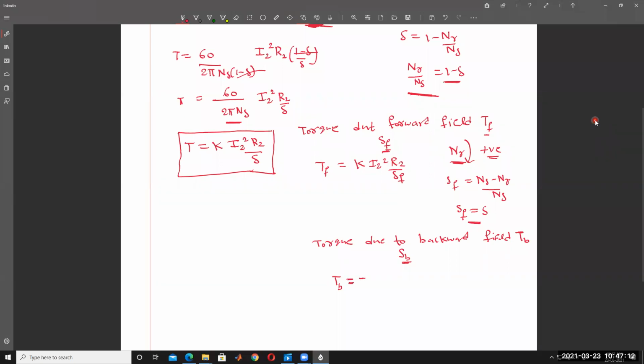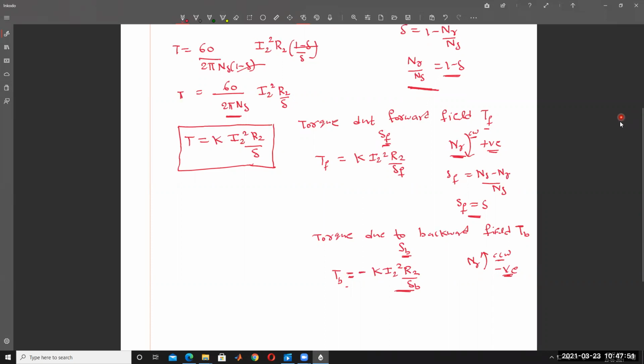That's why minus. So TB is equal to minus K into I2 square into R2 divided by SB. Why? Because this is the opposite direction, anti-clockwise direction. So because of this backward torque, the rotor rotation is in the opposite direction, counterclockwise. Here clockwise, here counterclockwise. That's why it is negative. Rotor speed is indicated by negative.